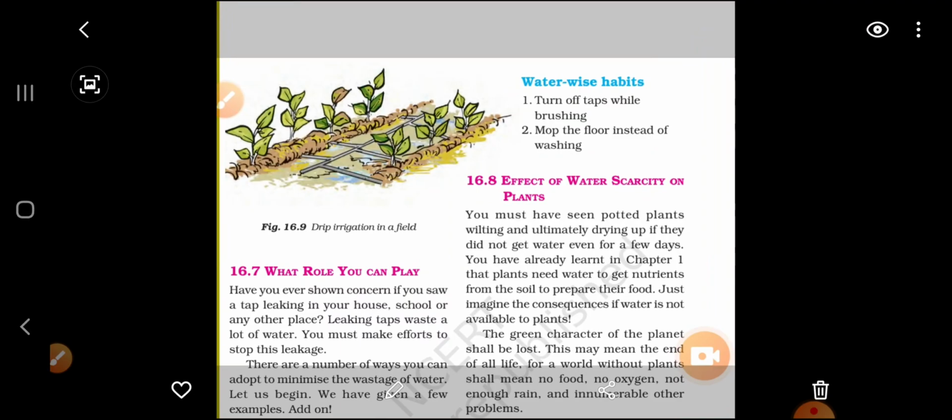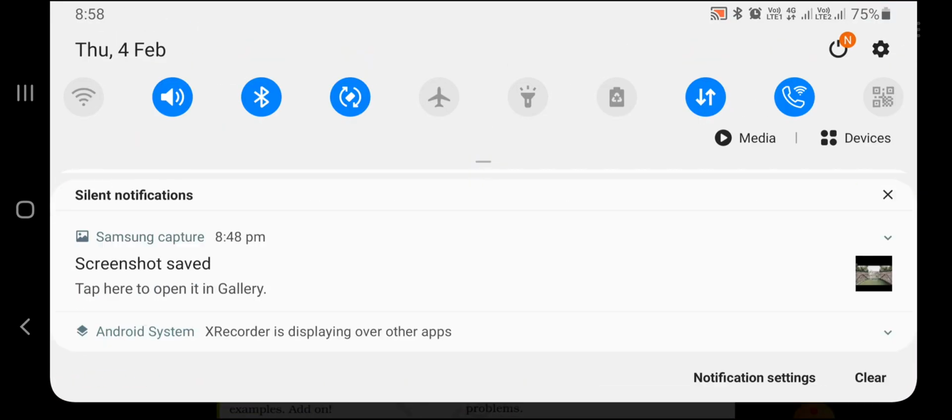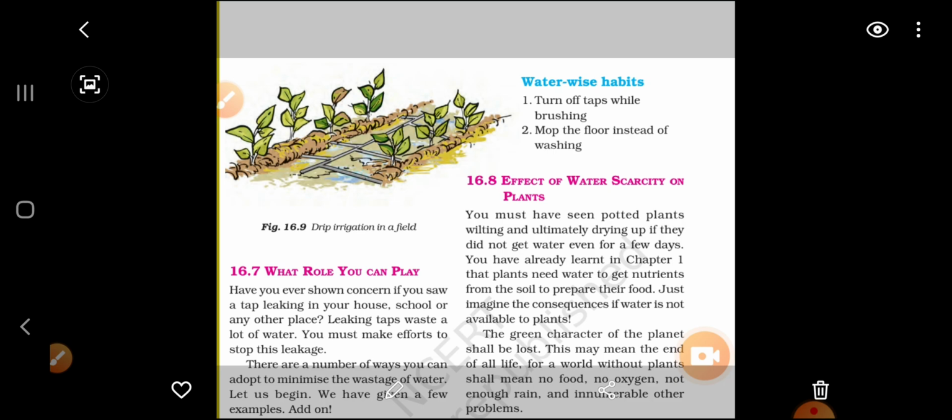Okay, what do we need to do? We need to fill the mug or the jug, whatever you have at your home. Okay, so these are the basic things which we can do. Same when we are cleaning our floor, or cleaning our cars and all, rather than using a hose or a lot of water, what do we need to do? We just take one cloth, dip it into the bucket of water, squeeze it properly and just clean. Okay, in mopping too we can save a lot of water. So these are the normal methods by which you can save or manage water at your home level.